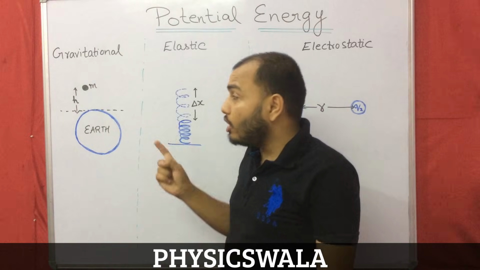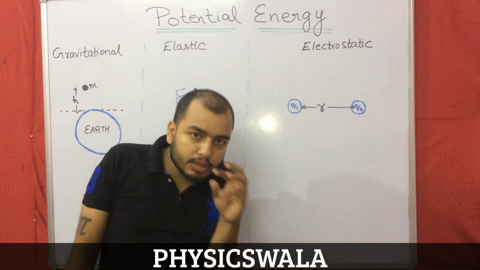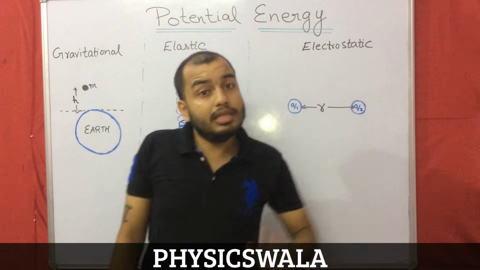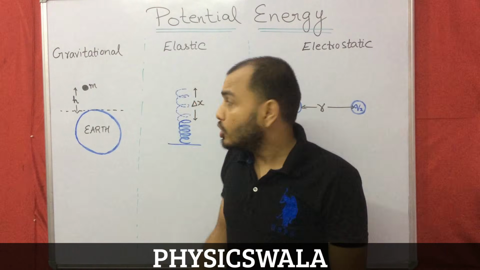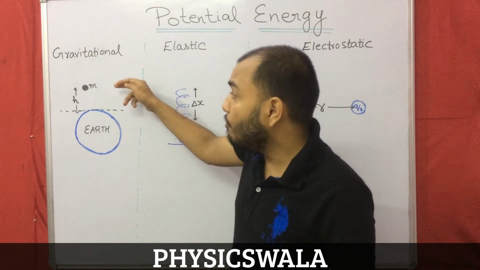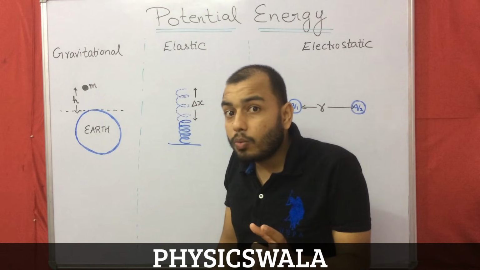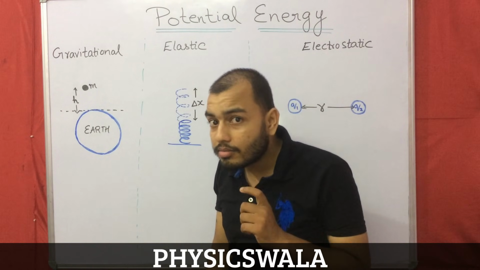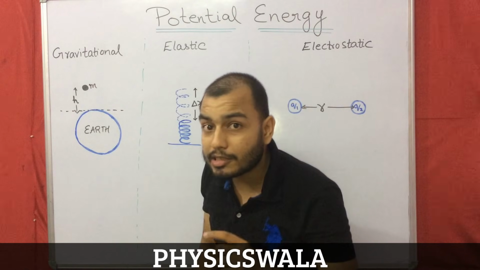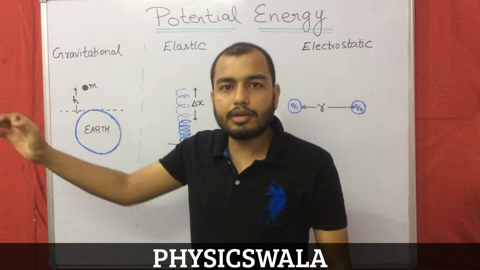And when it falls down, it will force the dust particles and air particles below it to move downwards. So those particles will experience force and have displacement. That means force into displacement, work.